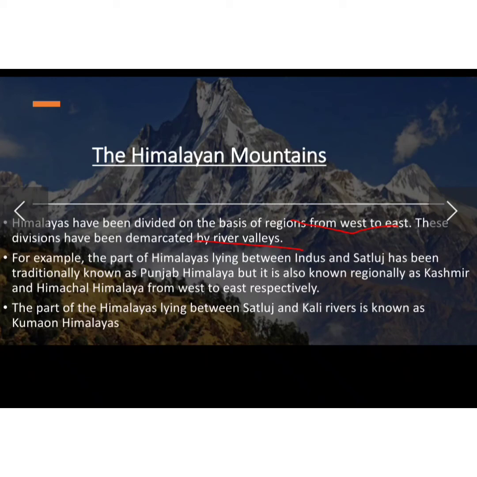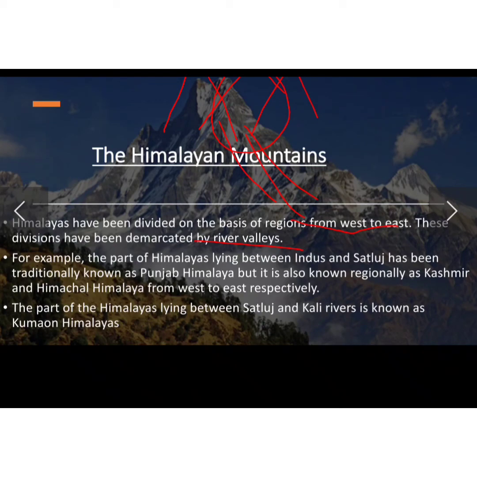See, now this is the Himalaya, and suppose this is the river that is flowing, so this part is known as the Punjab Himalaya, because it is between the river Satluj and the Indus. Traditionally it is known as the Punjab Himalaya, but regionally, it is known as Kashmir. So you can see that the division is also on the basis of rivers, and Himachal Himalaya from west to east respectively. So we can say that these are the names.